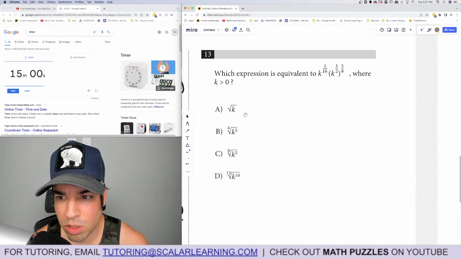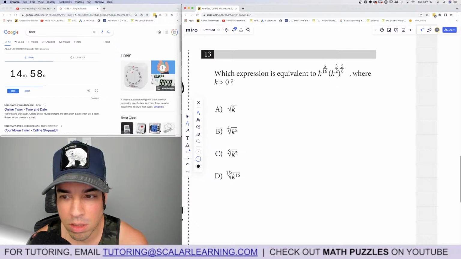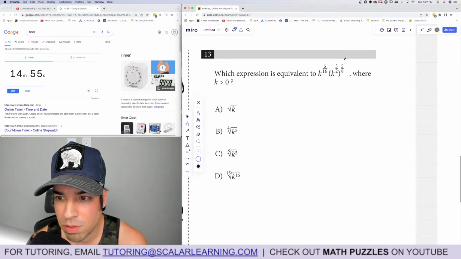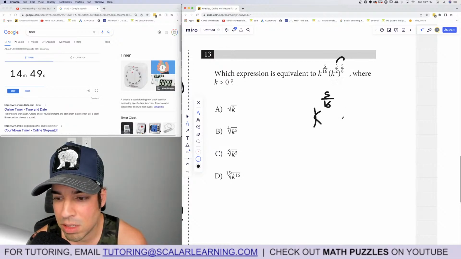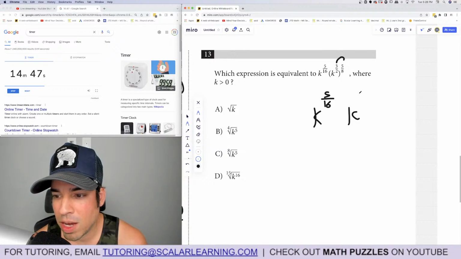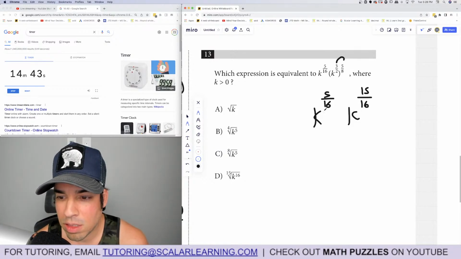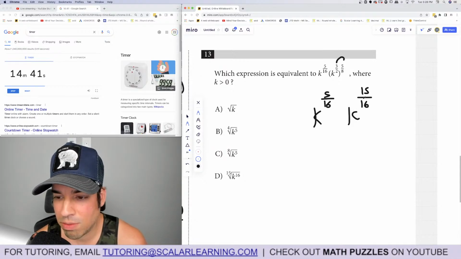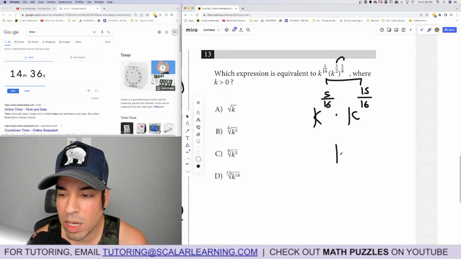13, which expression is equivalent to this? Okay, we've got some exponent rules here. So first, let's evaluate this. I always say a floating exponent means multiply the exponents. So the first part, k to the 5/16, stays the same. For this part, 3 times 5 is 15, 2 times 8 is 16. So it's k to the 5/16 times k to the 5/16. Now we're multiplying these, so we add the exponents. So we get k to the